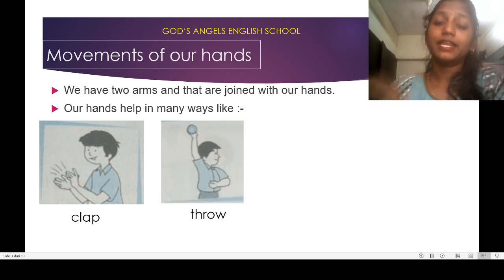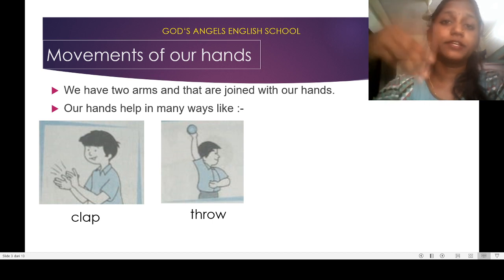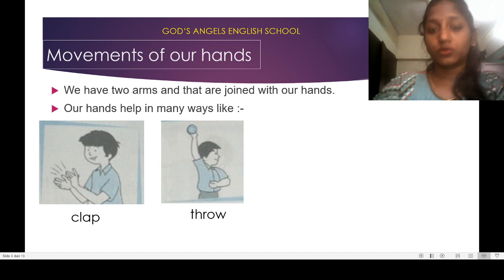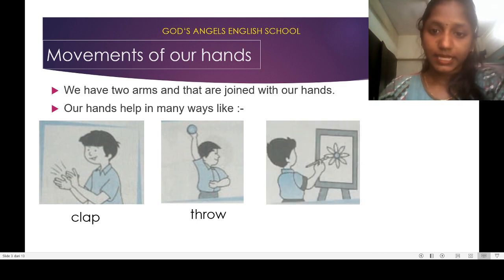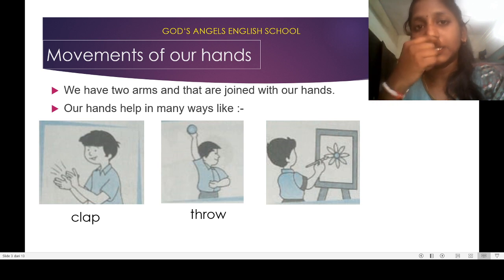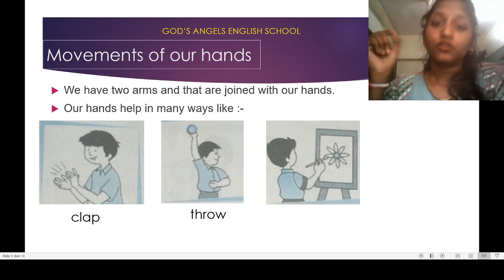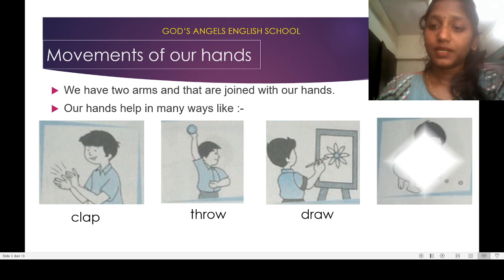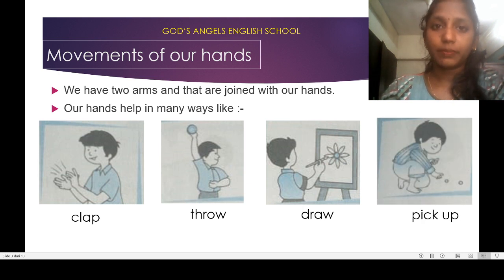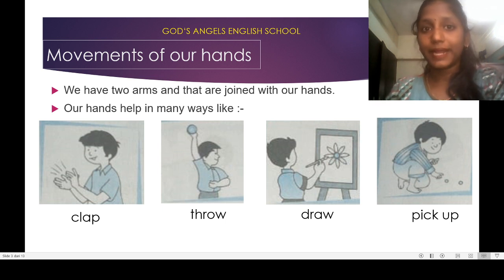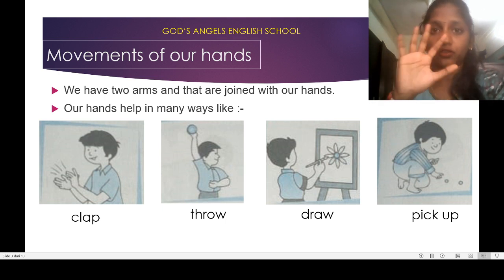When your friend is standing opposite you, you throw the ball towards him. Then next, when the teacher tells you to draw something, you use your hands. Then is pick up, as I said, if something has fallen down,